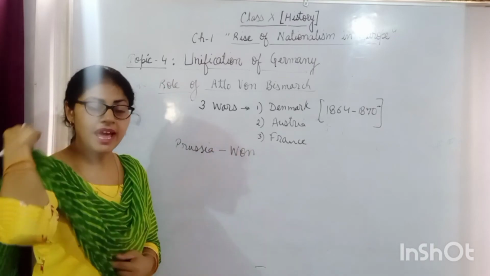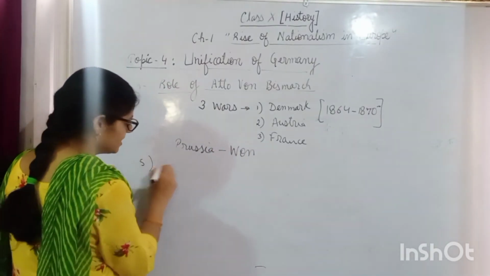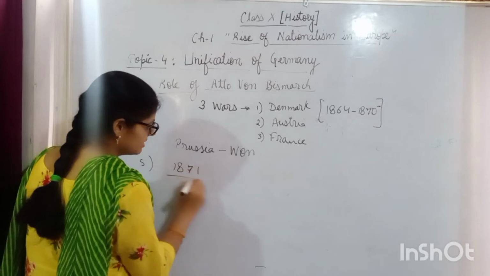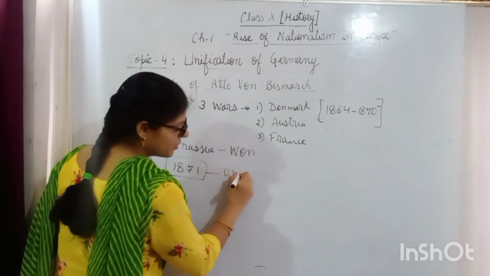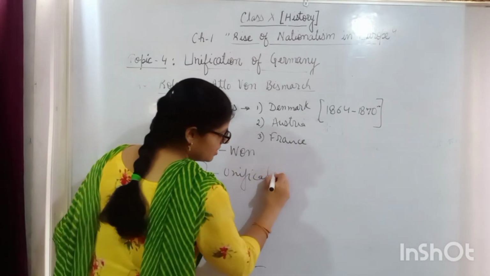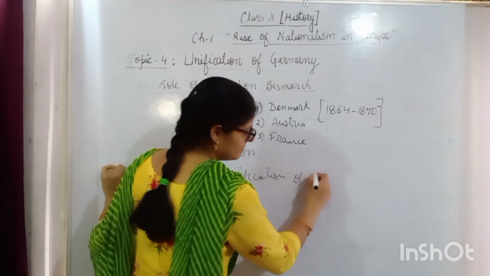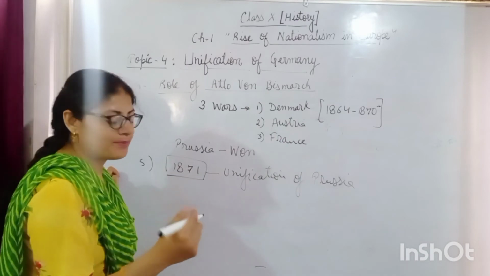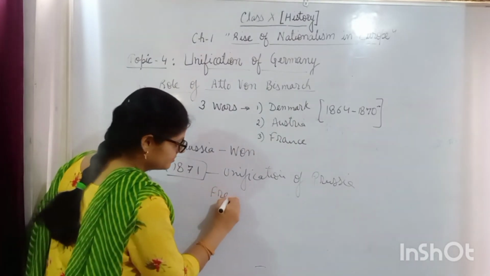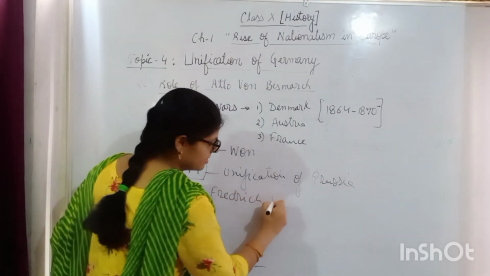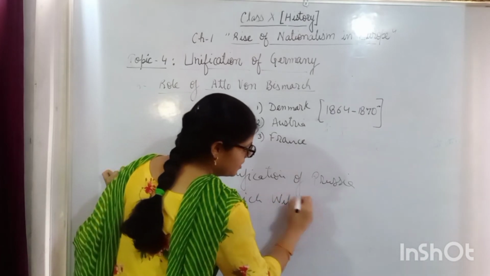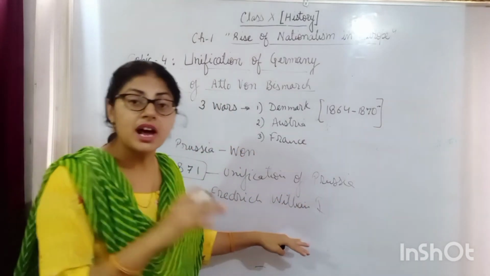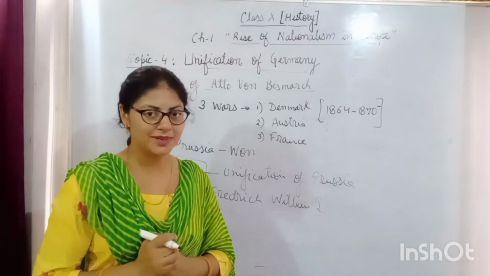Prussia won. And finally, in the year 1871, the unification process of Prussia was completed, and Frederick William first was crowned as the monarch of Germany.